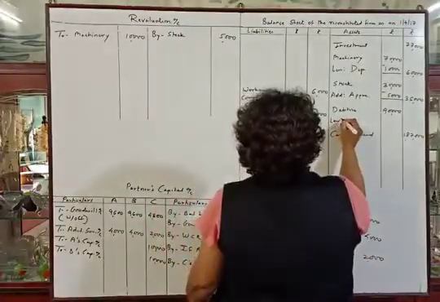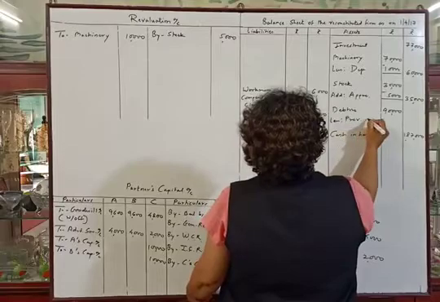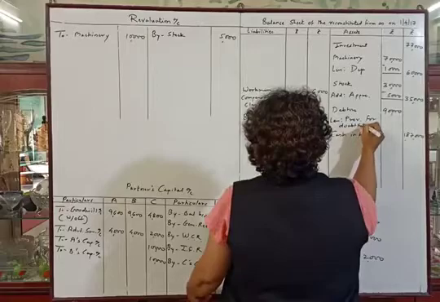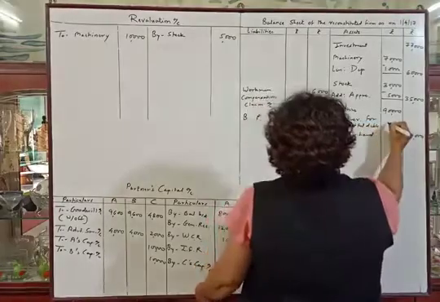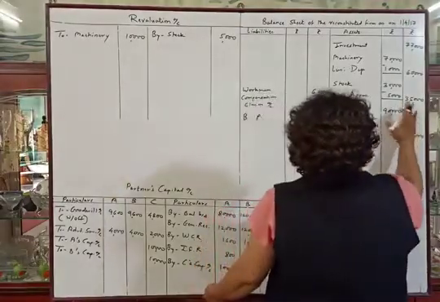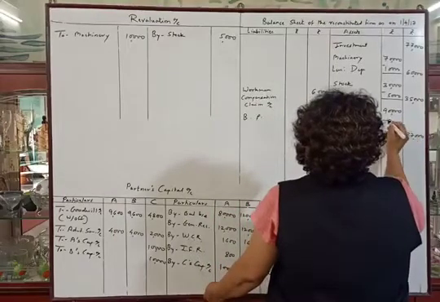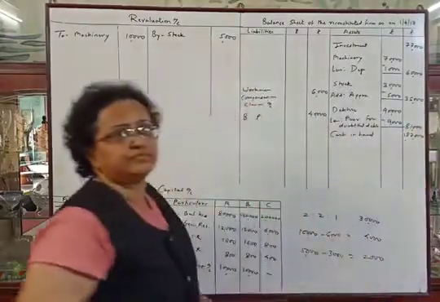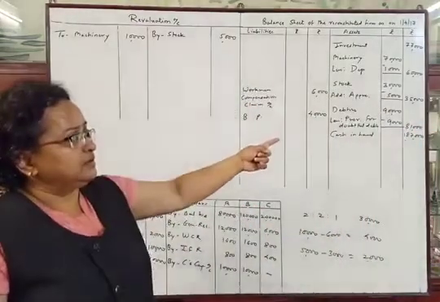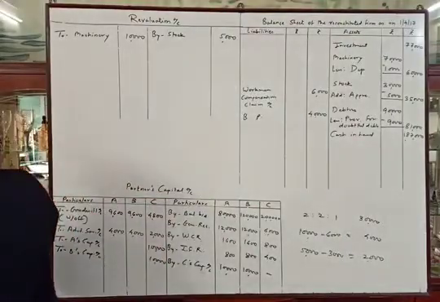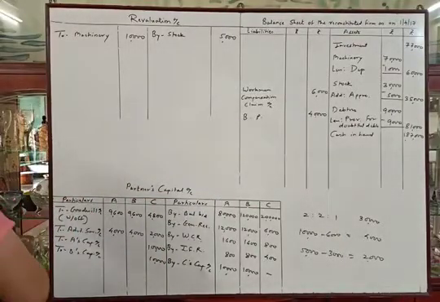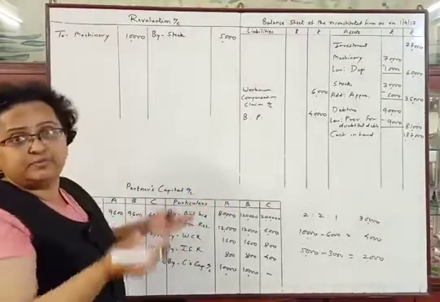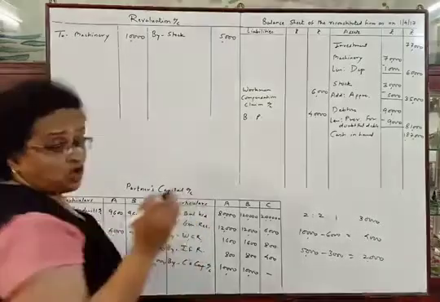So less provision for doubtful debts: 10% of 90,000 will be 9,000, so the amount will be 81,000. The provision given in the balance sheet was rupees 6,000, and now we have made a provision of rupees 9,000, so there is an increase in the provision of rupees 3,000, which will be a loss to the firm.